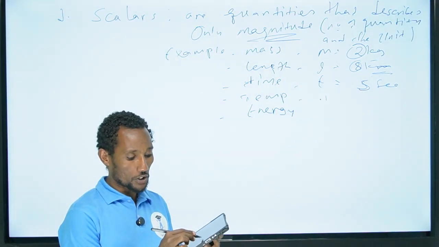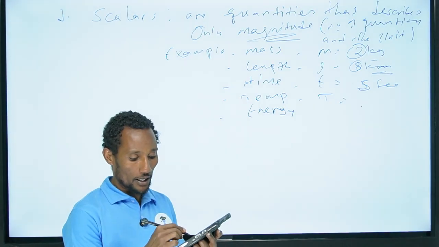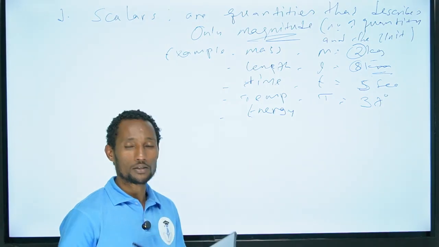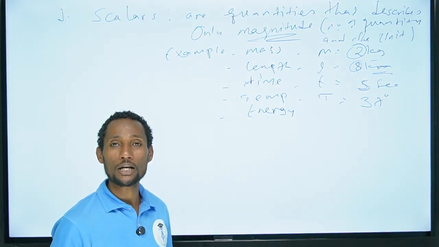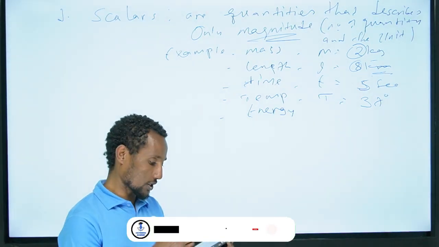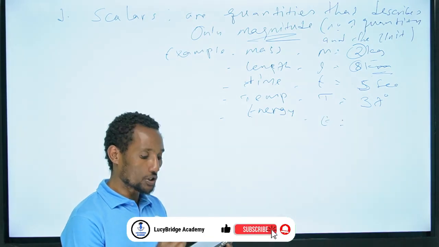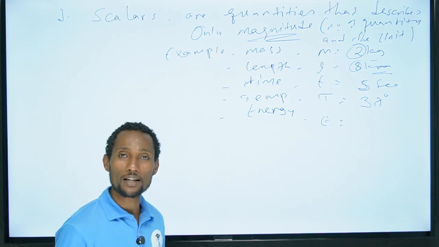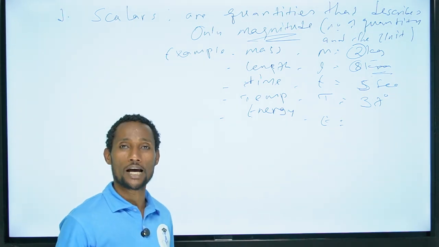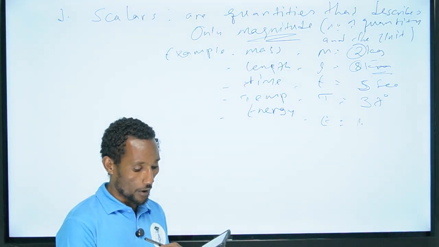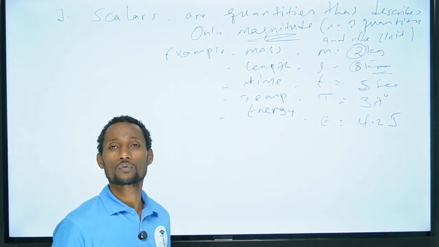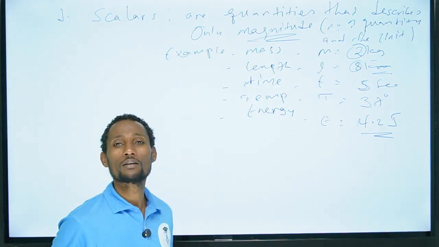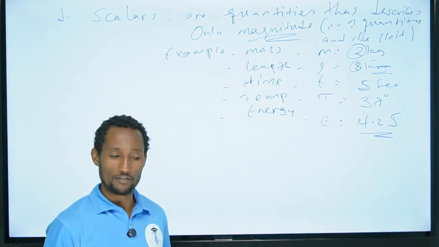Temperature, the normal body temperature of a human being is around what? Around 37 degrees Celsius. Energy, either in calorie or joule. Here the joule is the SI unit, whereas the calorie is a non-SI unit, with the conversion of 4.2 joule. Like this, we have given scalars.